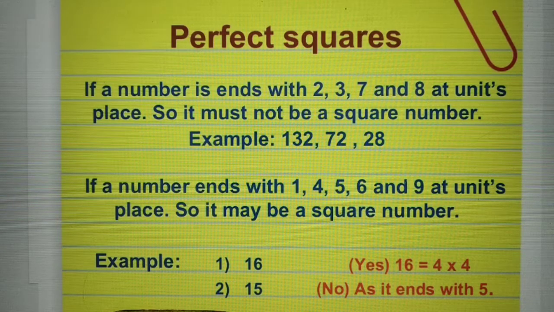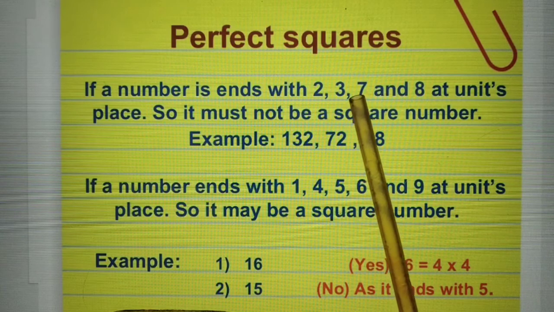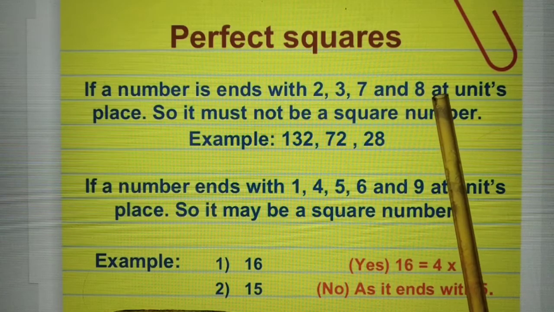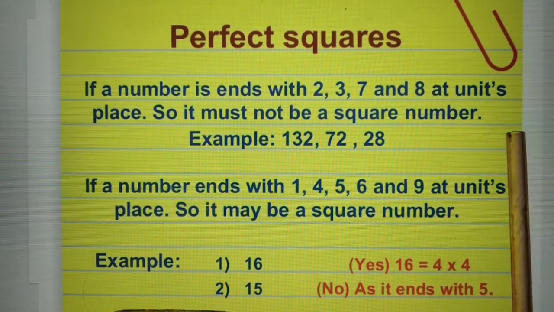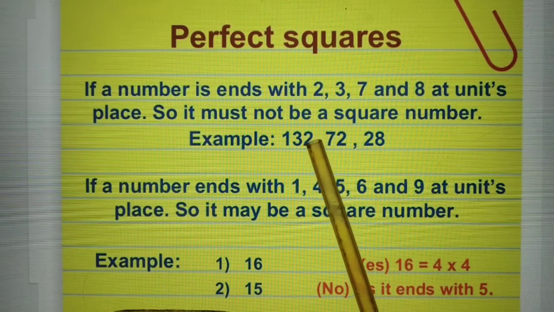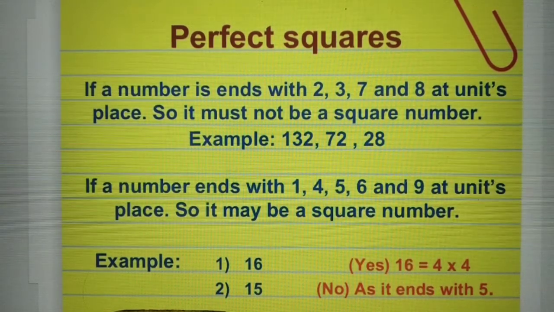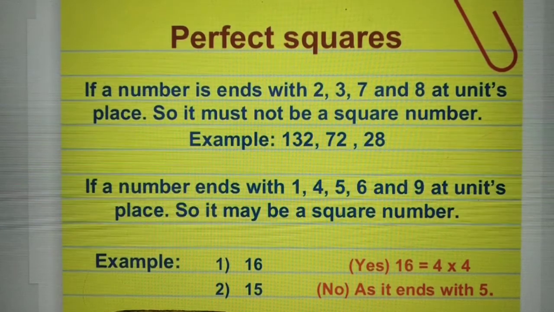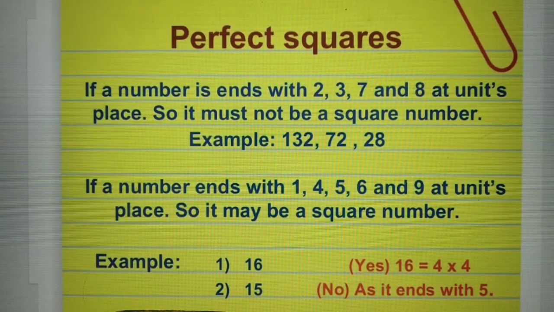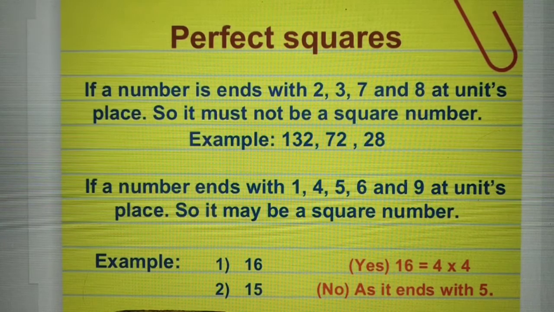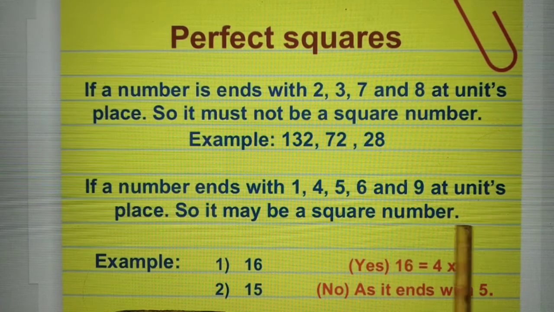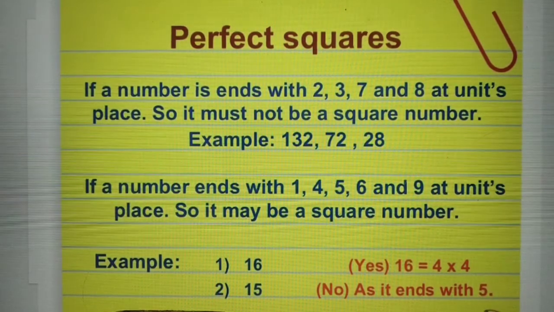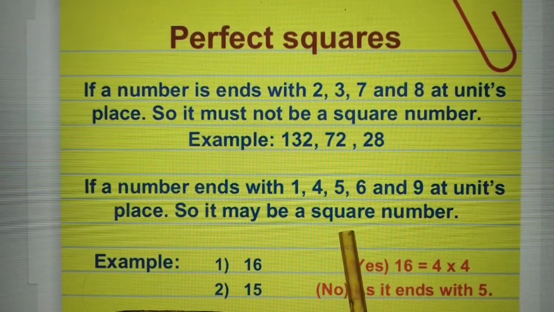But a number that ends with 2, 3, 7 or 8 at the unit place must not be a square number. Alright, for example, 132, 72, 28 are not perfect squares. Next, if a number ends with 1, 4, 5, 6 or 9 at the unit place, then it may be a square number.